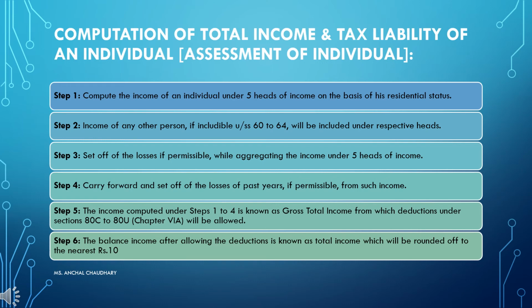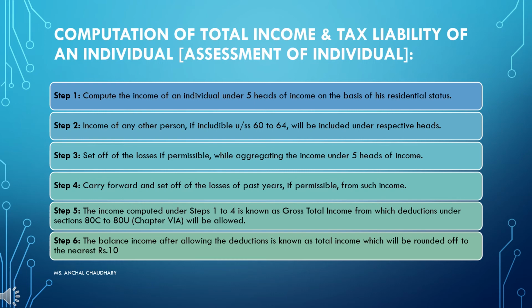Next is carry forward and set off of the losses of past years if permissible from such income. As I told you, the next step is to carry forward that loss, and then you have to set off the losses of the past year. If there is any loss carried forward from the previous year, then you have to adjust it in your current year.